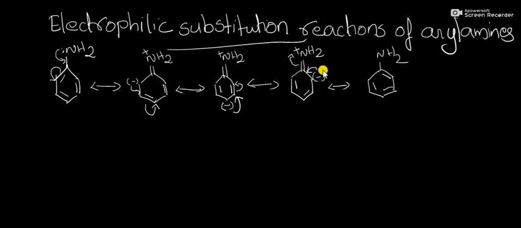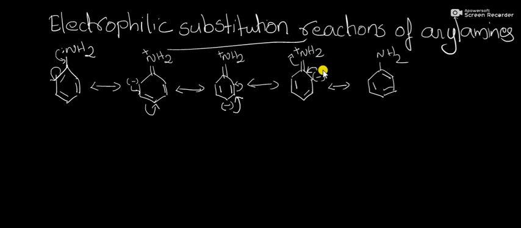In electrophilic substitution reactions of aniline, it will produce tri-substituted products rather than mono-substituted products. That is the limitation of the NH2 group. If we want only mono-substituted products, we should reduce the reactivity of the NH2 group.